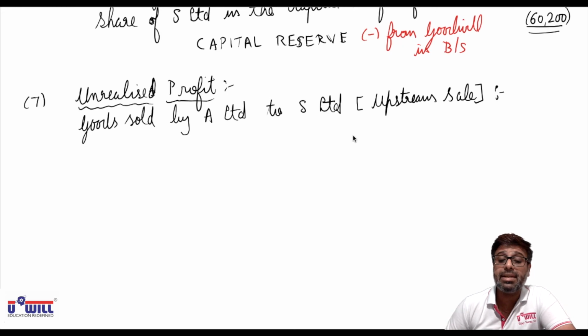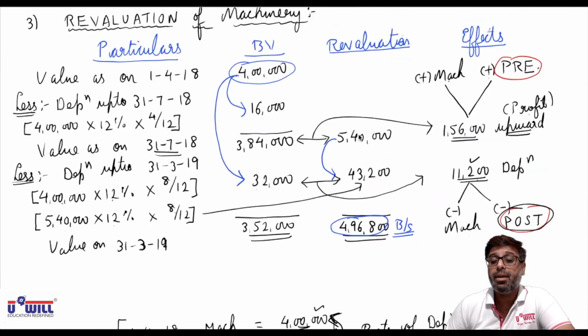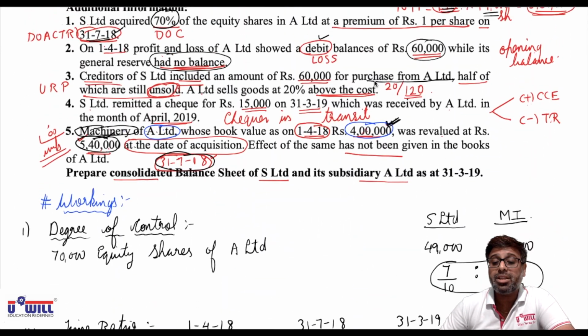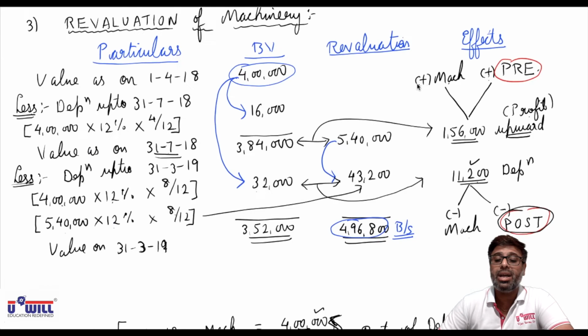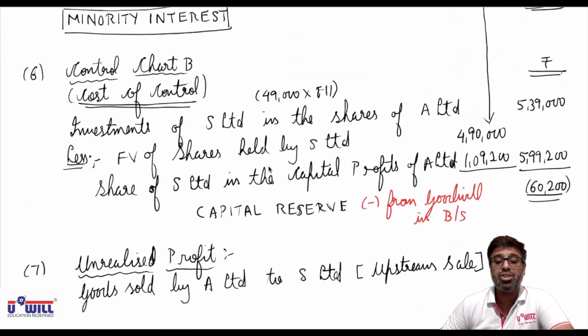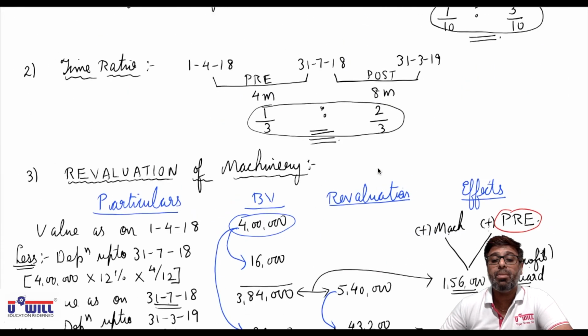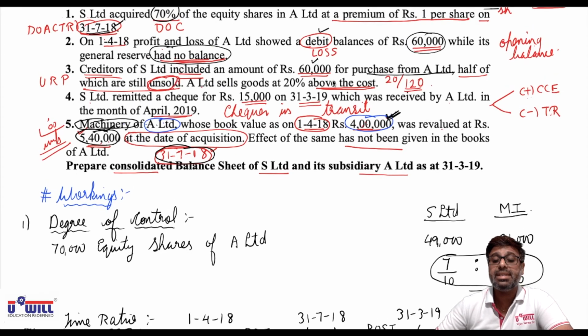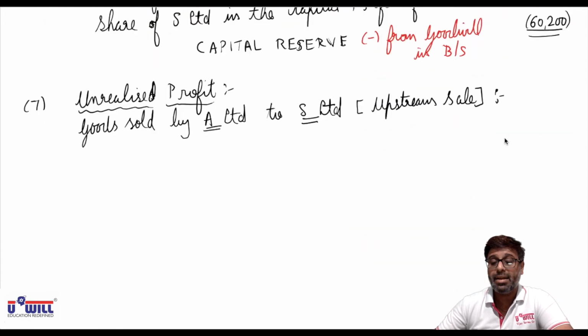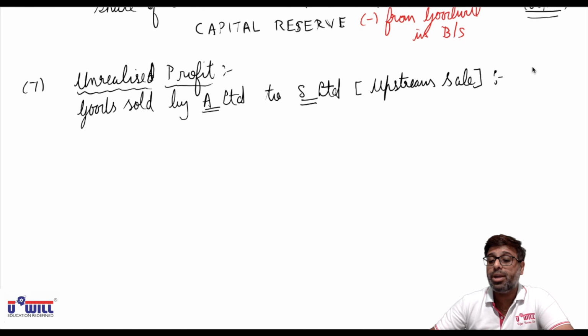How do we understand child is selling to parent? Clearly given, purchase from A Limited. S has purchased from A Limited means A has sold to S Limited. So goods are sold by A Limited to S Limited, which is an upstream sale. Subsidiary company is selling the goods to holding company. What amount of goods are sold? 60,000.